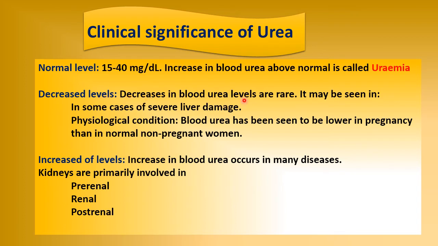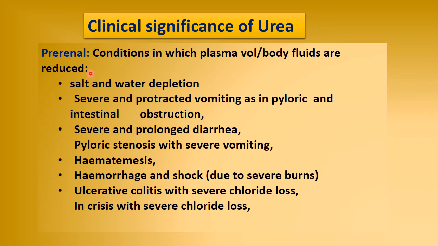in blood urea levels is rare, and it is only seen in severe liver damage and some physiological conditions, like it is lower in pregnancy than in normal or non-pregnant women. Increased levels are seen in pre-renal, renal and post-renal conditions. We will see all these conditions. In pre-renal, the condition is when plasma volume and body fluids are reduced.